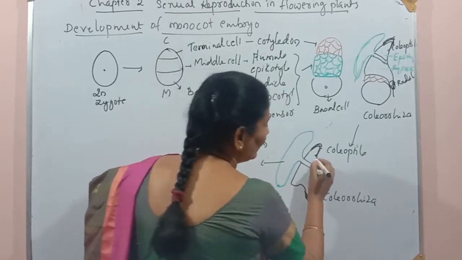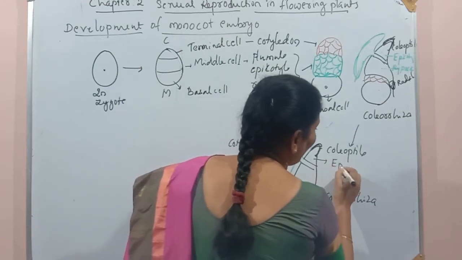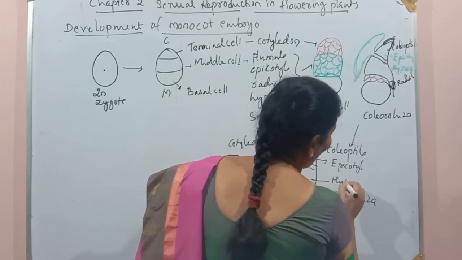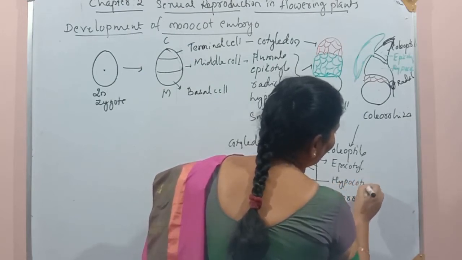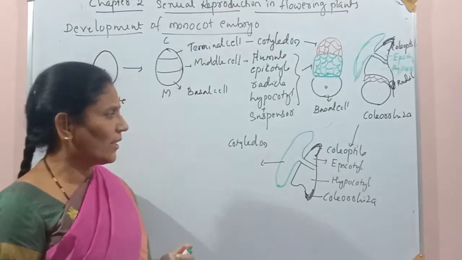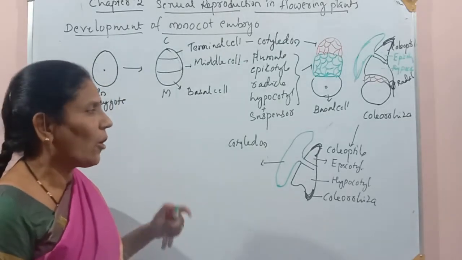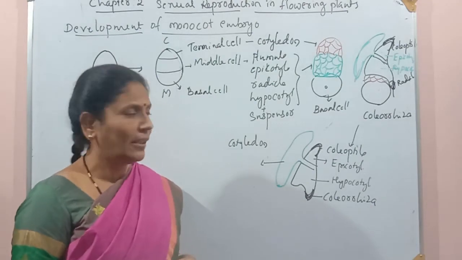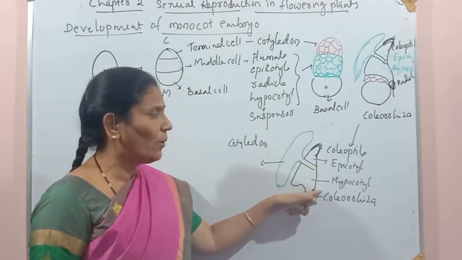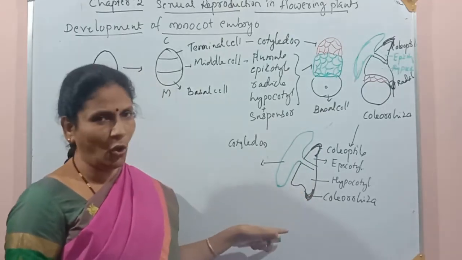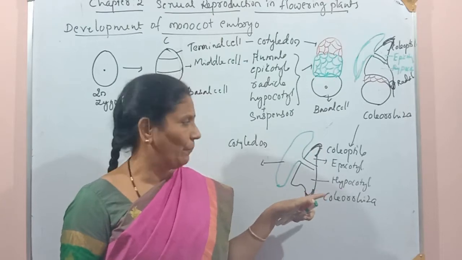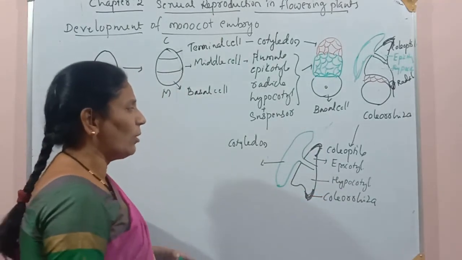Cotyledon node. This portion is called the epicotyle, and this one is called the hypocotyle. Here some of the words are new to us, because in dicot embryo we have not seen these words. They are coleoptile and coleorhiza. These are two new words in monocot embryo, because we have not seen these two words in the dicot embryo.